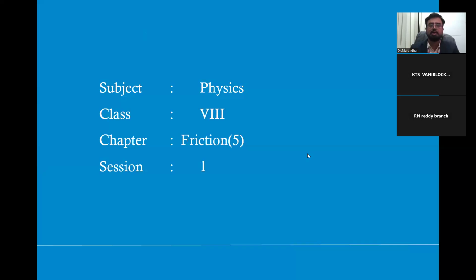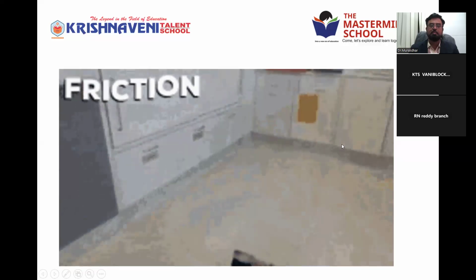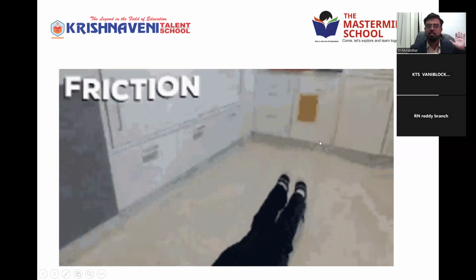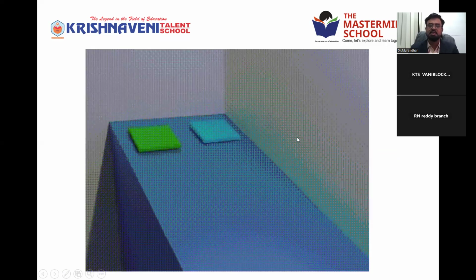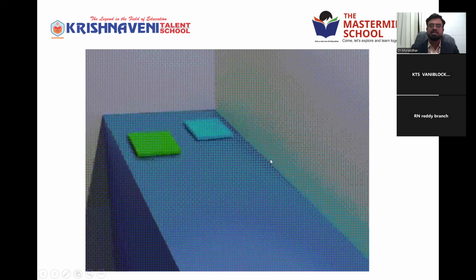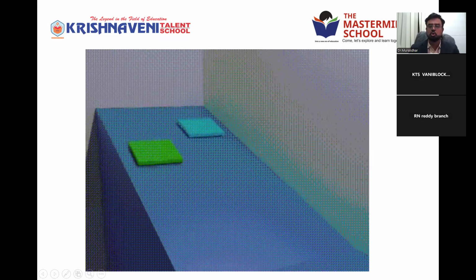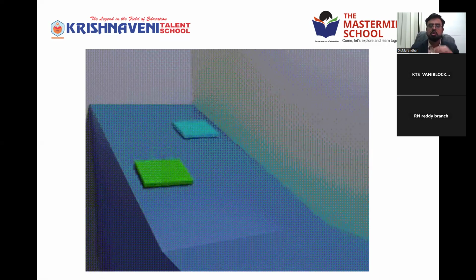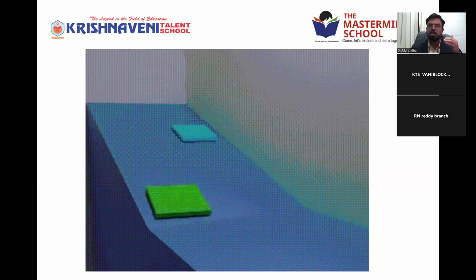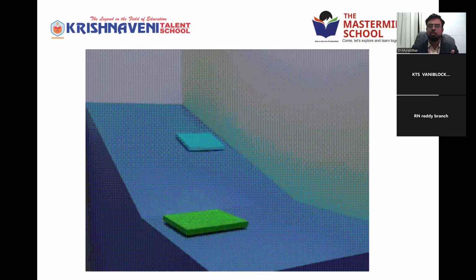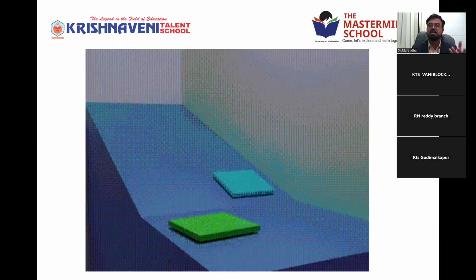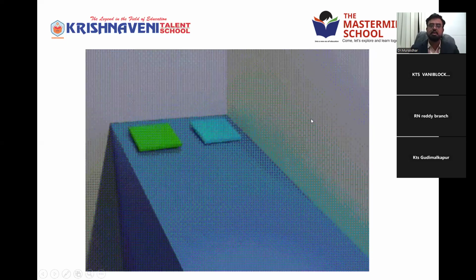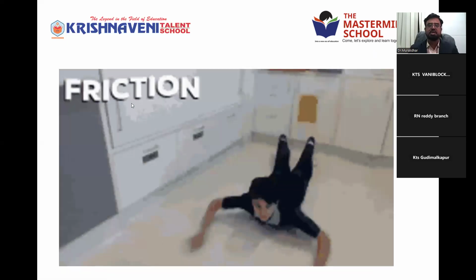So it's a wonderful force, no doubt. It is more useful, see here. This is also friction. A person is skidding and stopped. Example, see here. There are 2 bodies sliding down, right? One is coming very fast, one is slow. Where the frictional force is more, it will come slowly. Where the frictional force is less, it comes fast. Why? It depends on its mass, and the frictional force changes with various factors, right? So all this comes under friction.